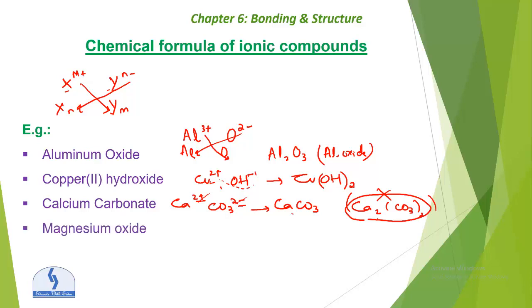Magnesium oxide. Magnesium is basically Mg2 plus and oxygen is 2 minus. So what will be the formula? That will be MgO, not Mg2O2, okay?